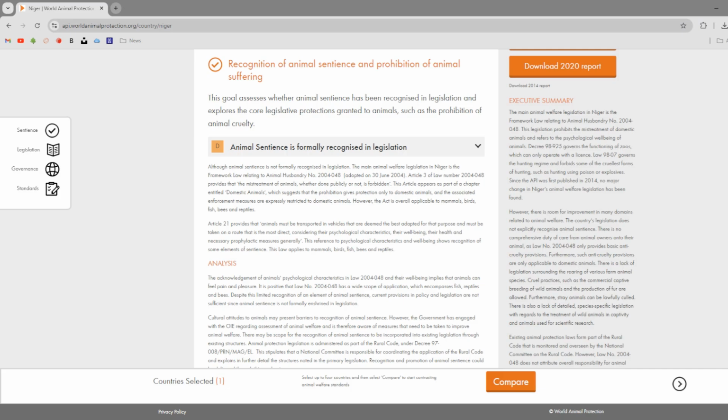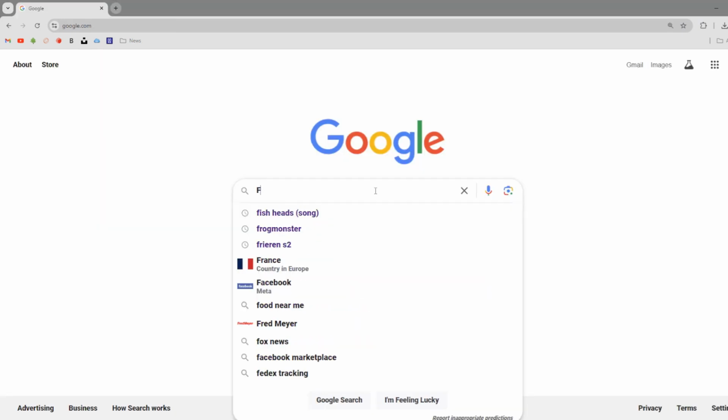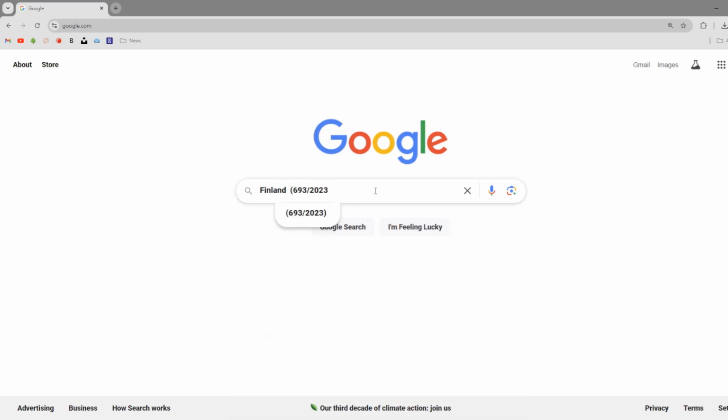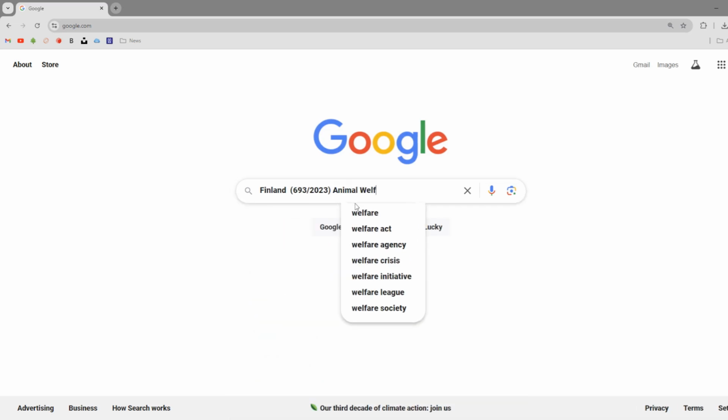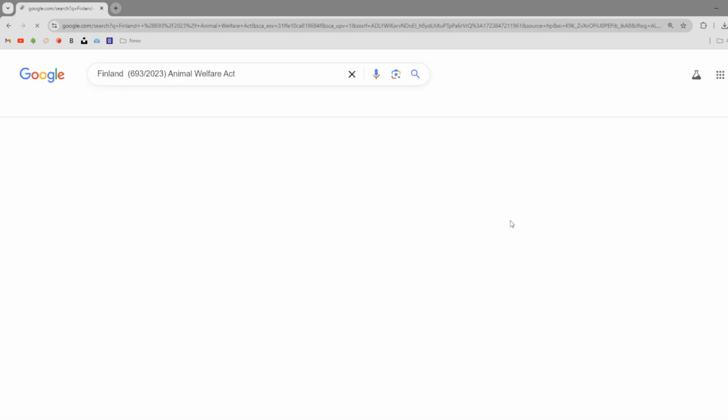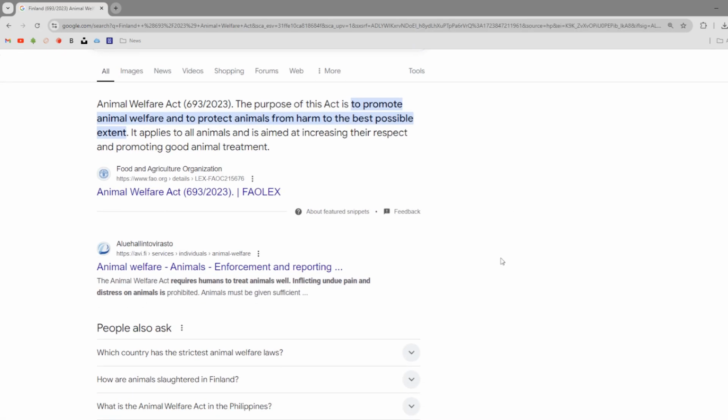If you're able to track down the law itself or a scholarly article that discusses the laws of the type that are mentioned here, generally there's going to be a preference for citing those in your papers over a website like this, but sometimes this is honestly the best available sort of English language explanation of foreign animal laws. Once it's time to actually find the text of the law, either because you found a citation in a secondary source or you were unable to find a secondary source providing an overview of the law and you need to dig a little bit further, you have a few options.